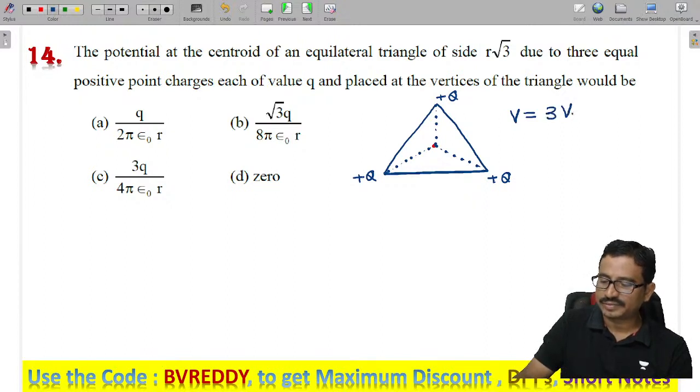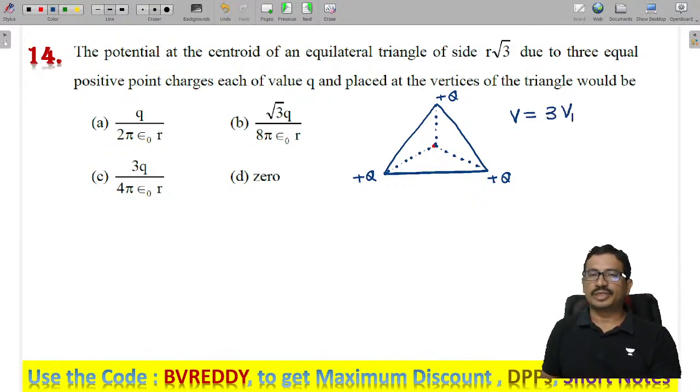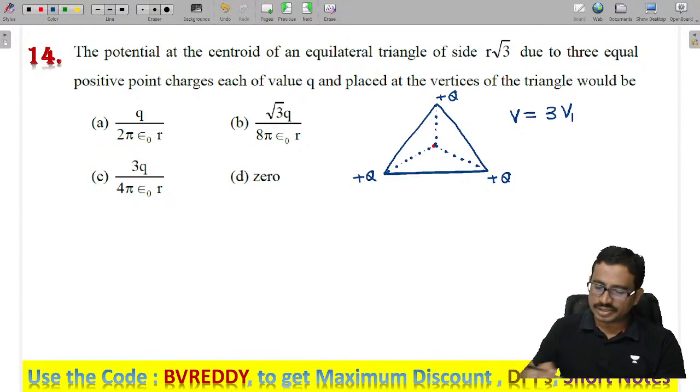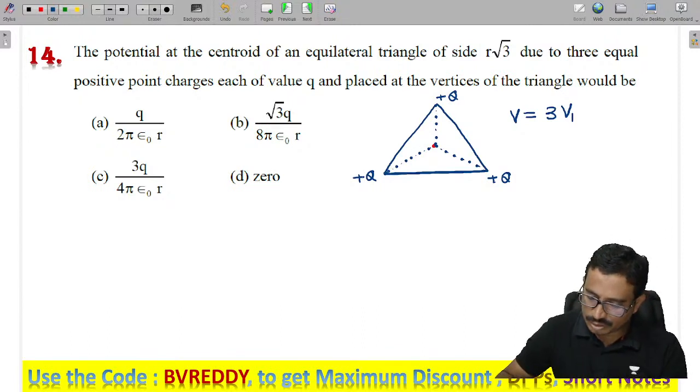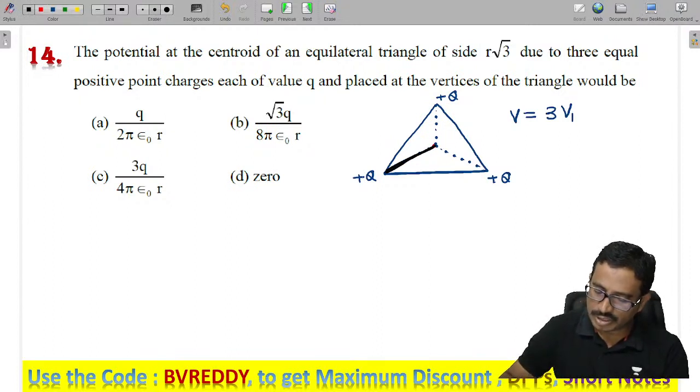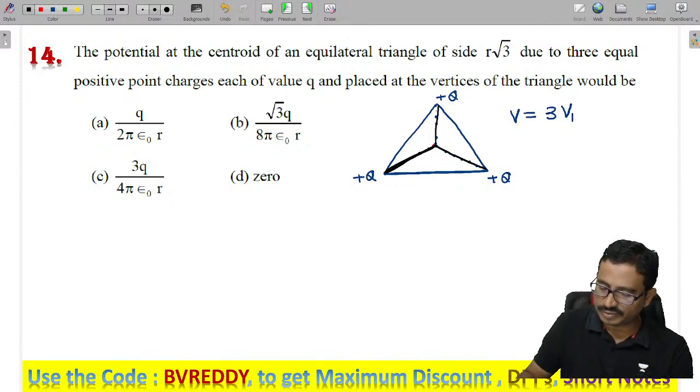I need to find this distance from the centroid, and these distances are equal, isn't it?